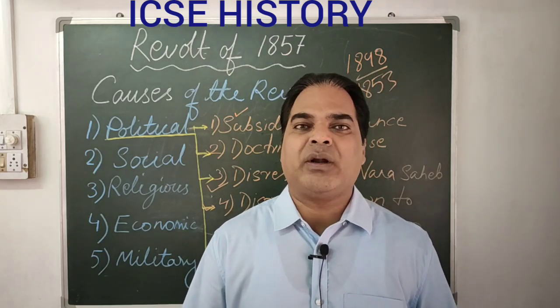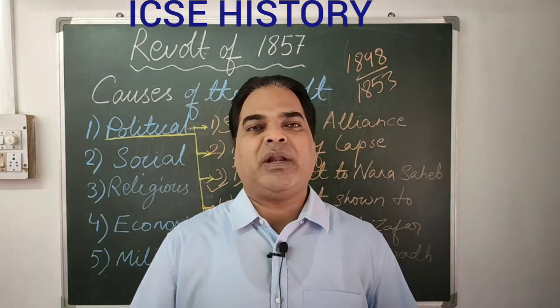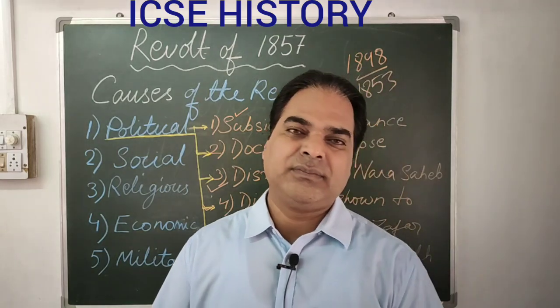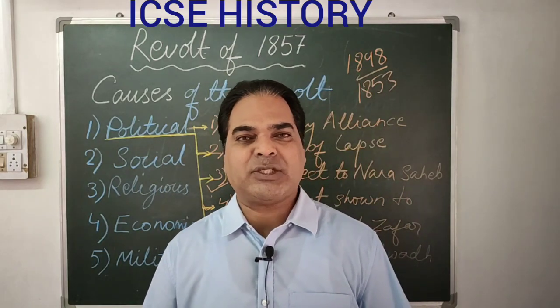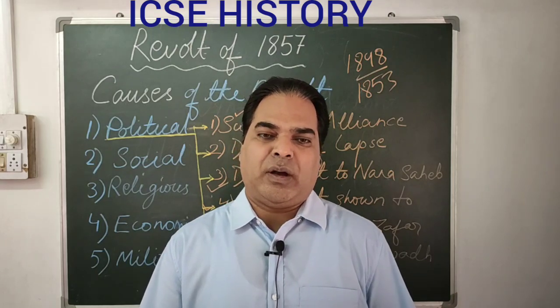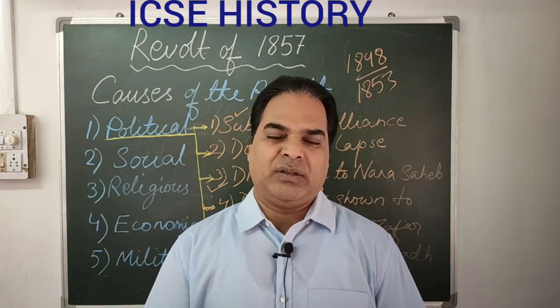He spread a rumor that Awadh is not properly governed. So on the pretext of misgovernment, just to give better administration to Awadh, he annexed Awadh.